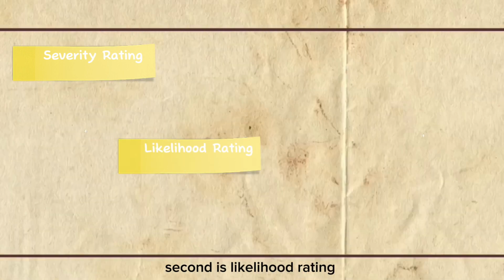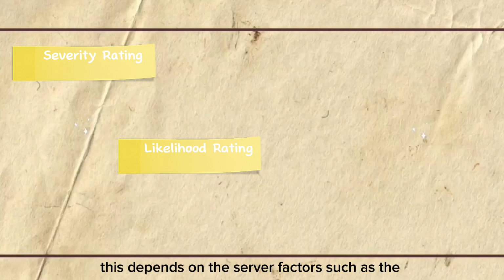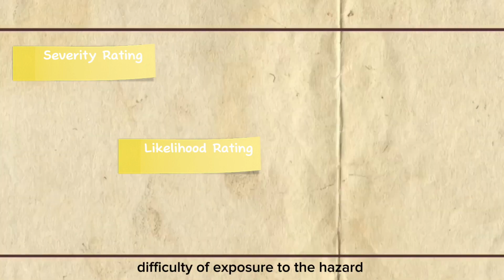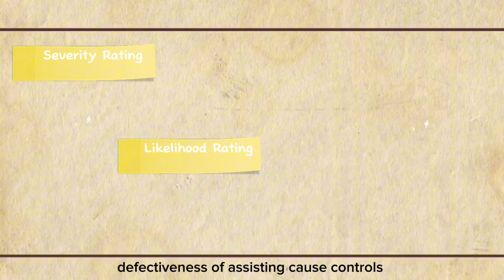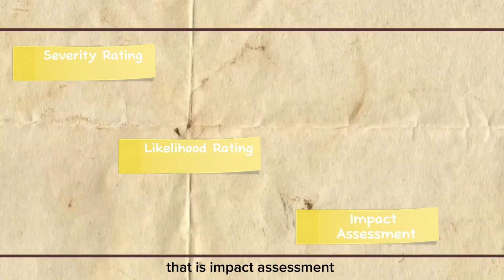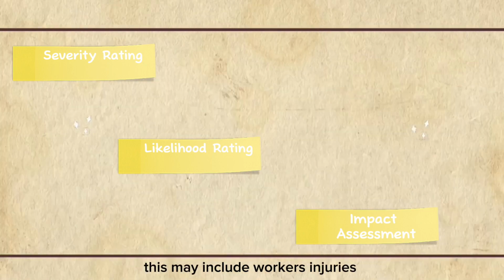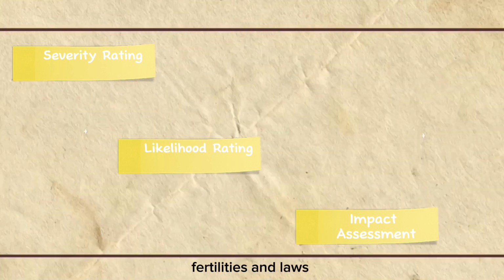Second is likelihood rating. Estimate the likelihood of the hazard occurring. This depends on several factors such as the frequency of exposure to the hazard and the effectiveness of existing controls. Third is impact assessment. Consider the potential impact of the hazard on various stakeholders. This may include workers' injuries, fatalities, and lost productivity.